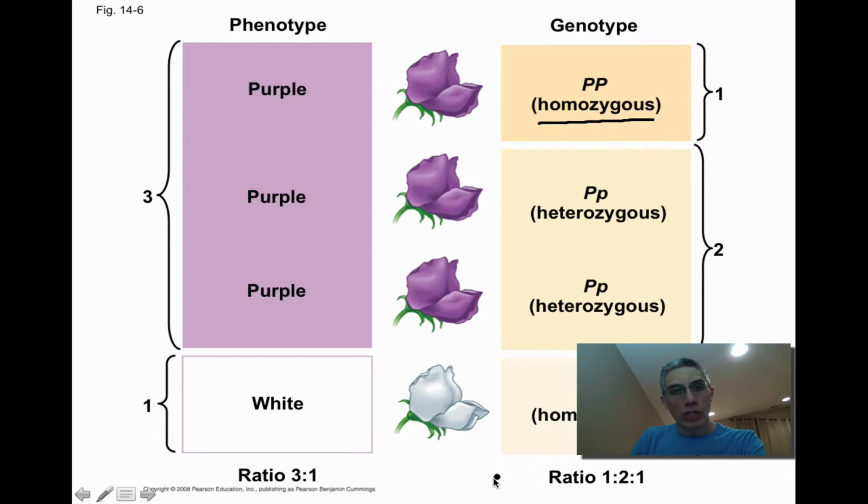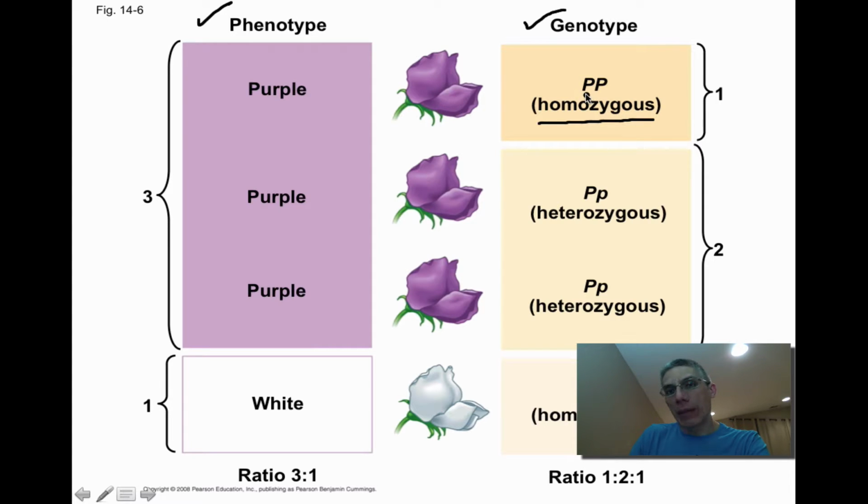You notice we have our ratios down here depending on what the cross was. And a couple of other terms that we did not introduce in the previous screen are up here at the top of this screen. So I want to make sure we talk about these real quick. One of those is phenotype and one of those is genotype. Again, most of you are probably familiar with these two terms, but just to review, a phenotype is going to be the physical representation of that trait. So in this case, with the flower color, that would be considered the phenotype, whether it's going to be purple or white. For genotype, we're looking at the genetic makeup of those alleles.